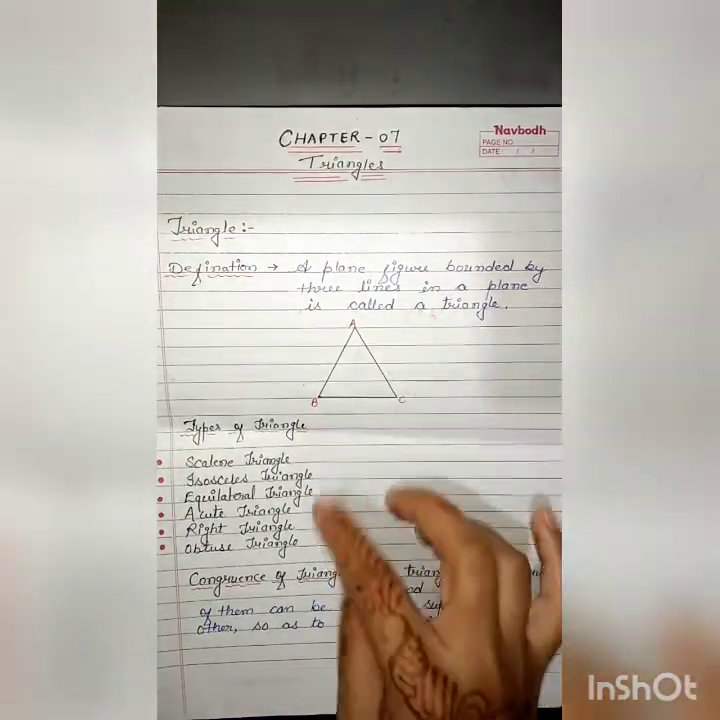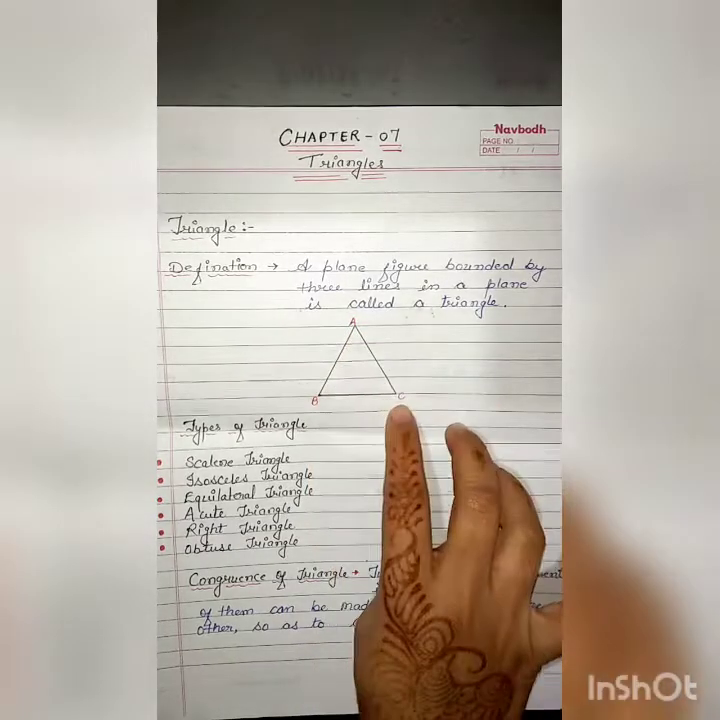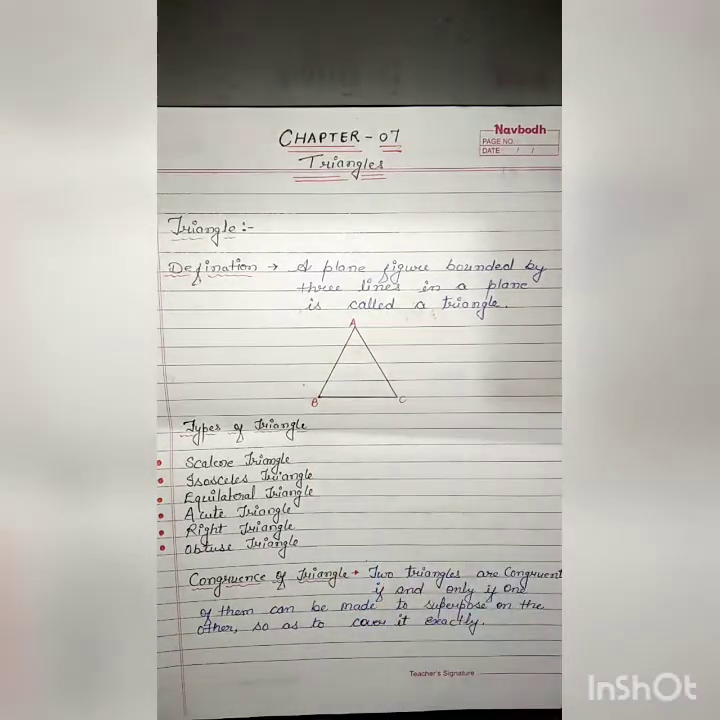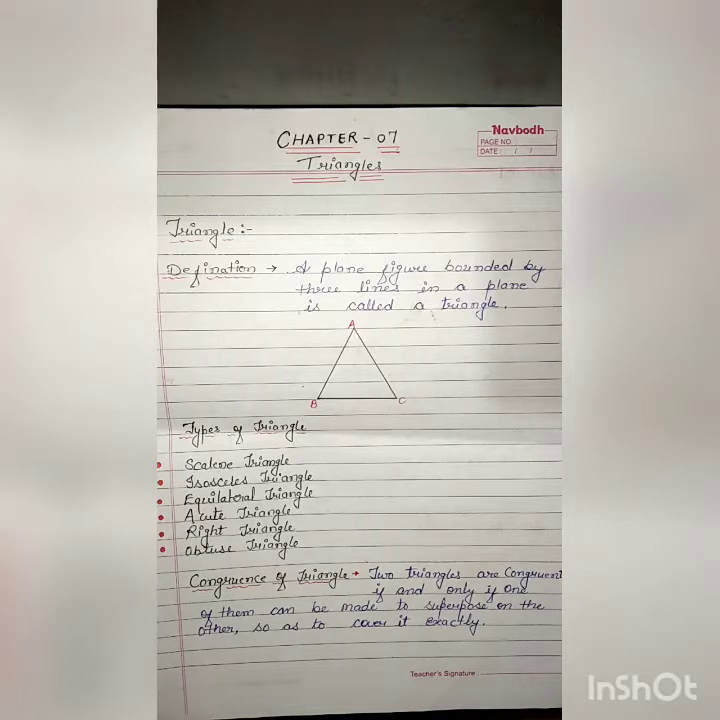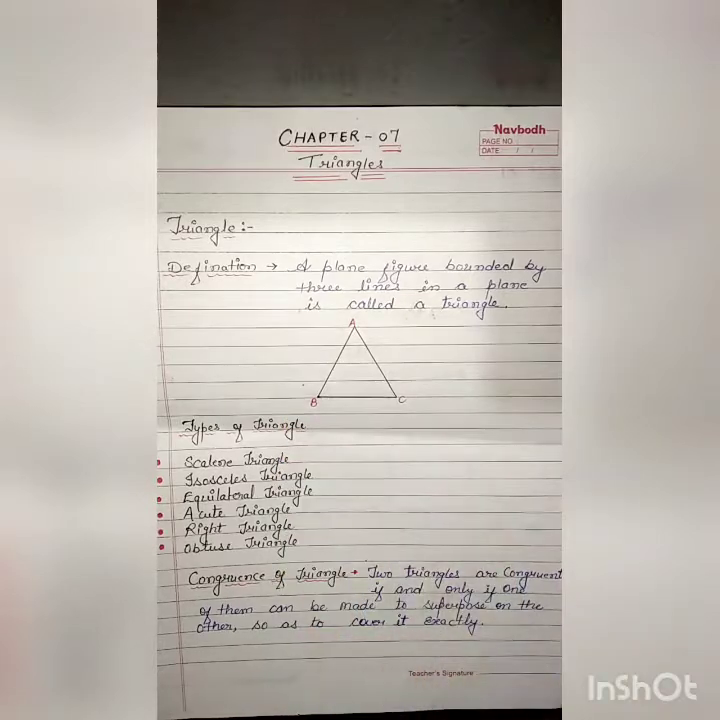Okay, let A, B, C be three points such that all are not in a line. Then the line segments AB, BC and CA form a triangle with vertices A, B and C. The segments AB, BC and CA are called the sides, and the angles BAC, ABC and ACB are called the angles of the triangle.